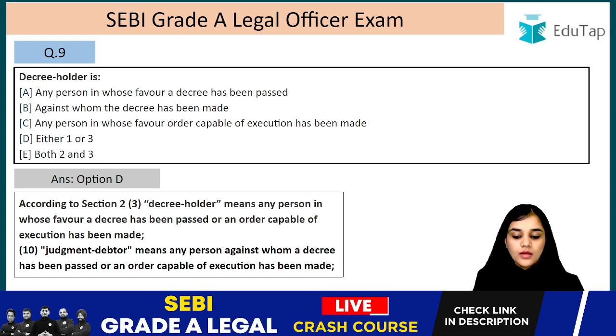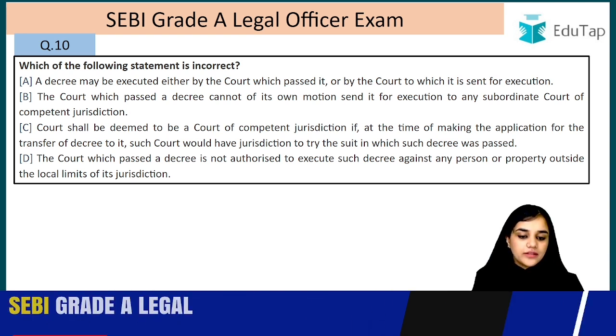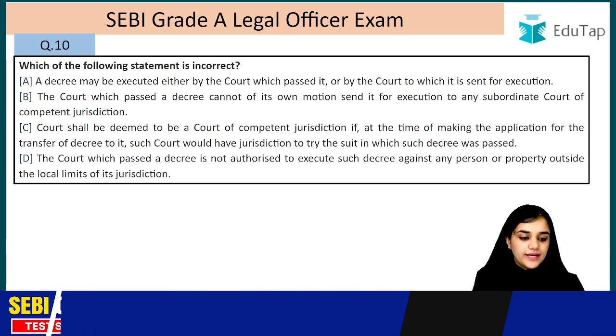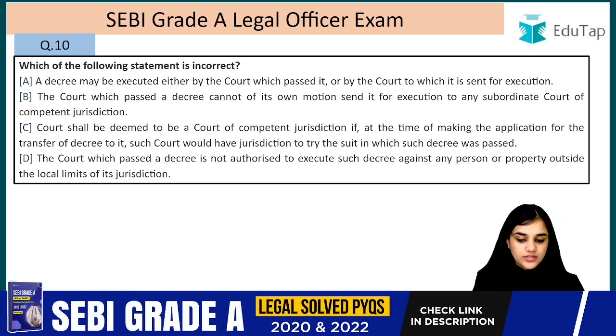Question number 10. Which of the following statements is incorrect? A decree may be executed either by the court which passed it or by the court to which it is sent for execution. The court which passed a decree cannot, of its own motion, send it for execution to any subordinate court of competent jurisdiction.